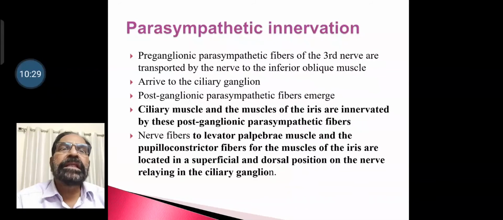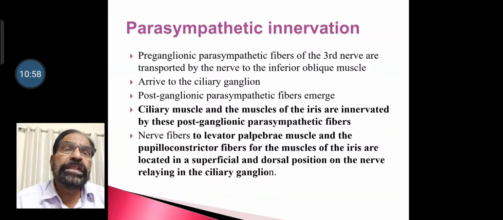The preganglionic parasympathetic fibers of the oculomotor nerve are transported by the nerve to the inferior oblique muscle. They arrive at the ciliary ganglion. Postganglionic parasympathetic fibers emerge, supply the ciliary muscle, and the muscles of the iris are innervated by postganglionic parasympathetic fibers.